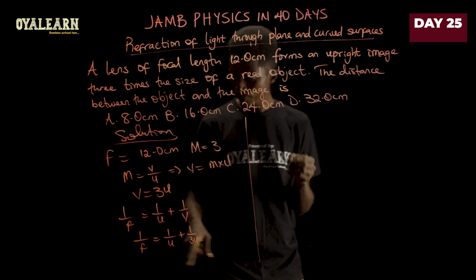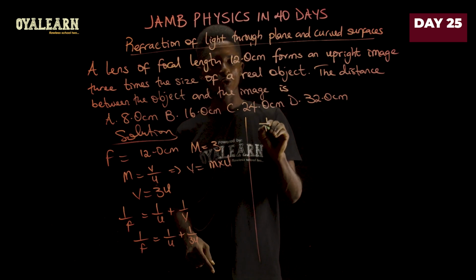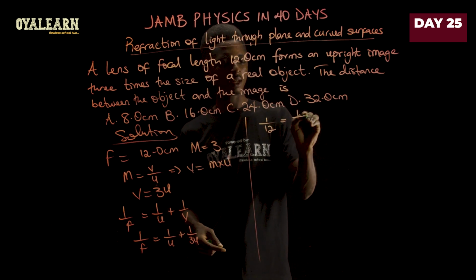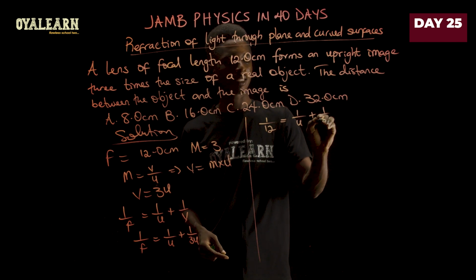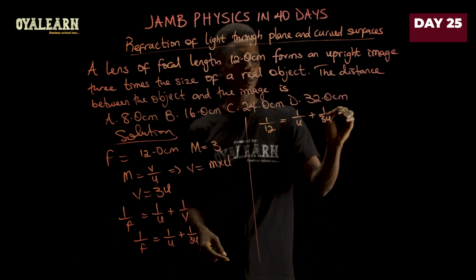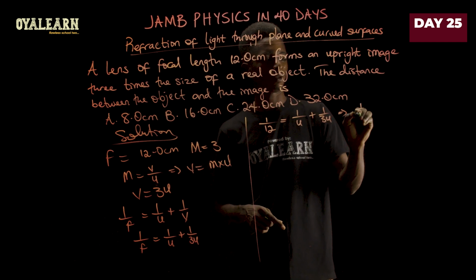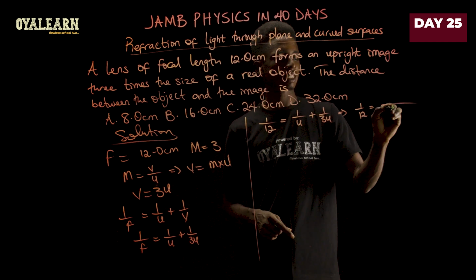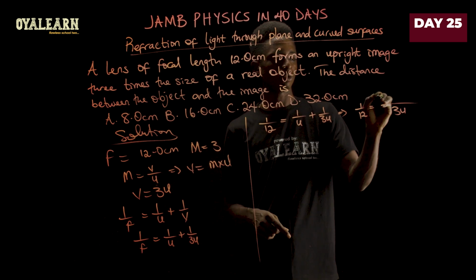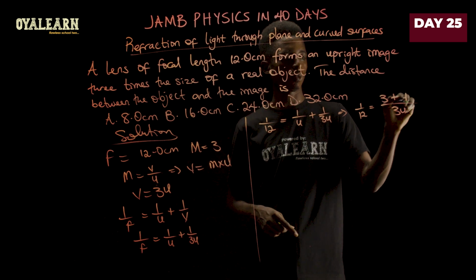Now, let's bring that here. This is 1 over 12 equals 1 over U plus 1 over 3U. From here, we can go on to say 1 over 12 equals, LCM here is 3U, this will give you 3 plus 1.